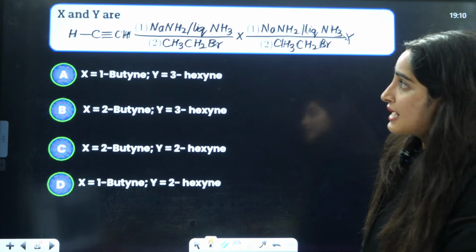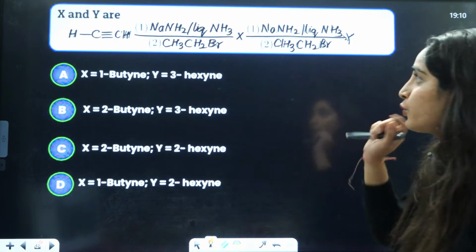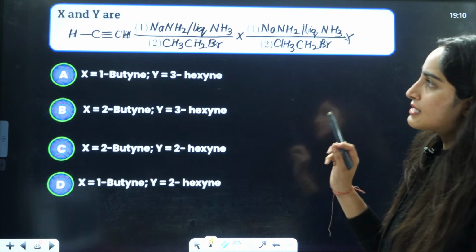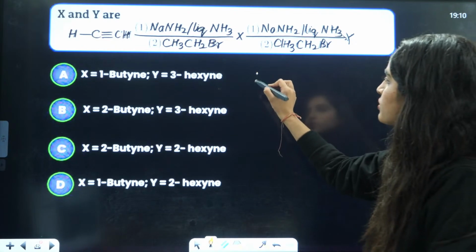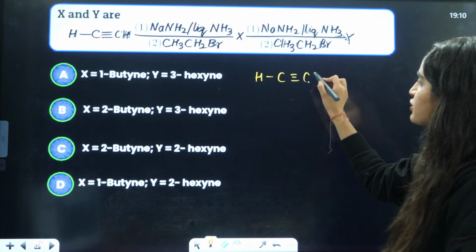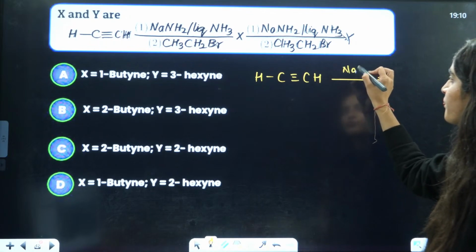So you have CH triple bond CH, and this is NaNH2. So now here what you will do? First is HC triple bond CH. From here, you are adding NaNH2.